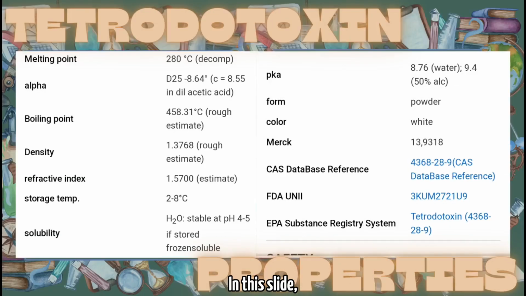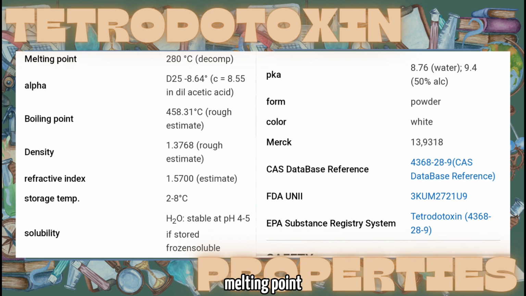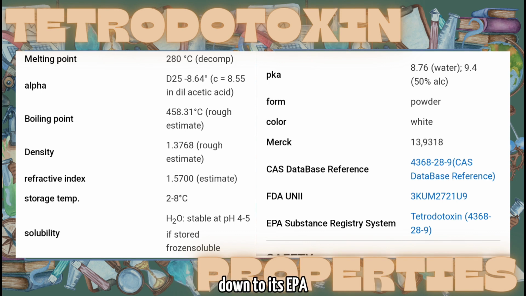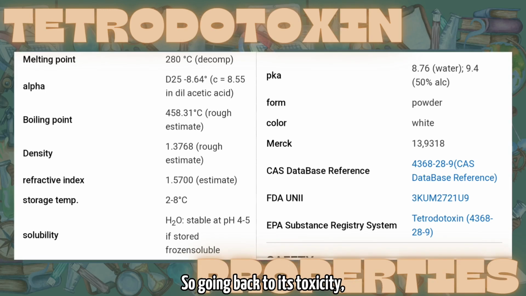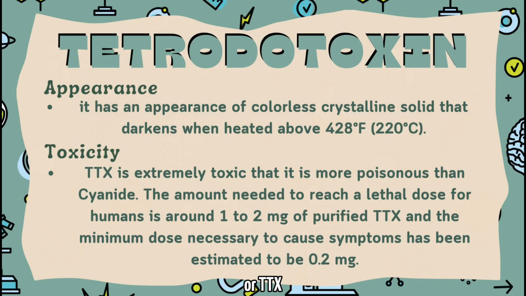In this slide, we can see the properties of tetrodotoxin starting from its melting point, which is 280 degrees Celsius, down to its EPA Substance Registry System. The boiling point of tetrodotoxin is roughly estimated to be 458.31 degrees Celsius.